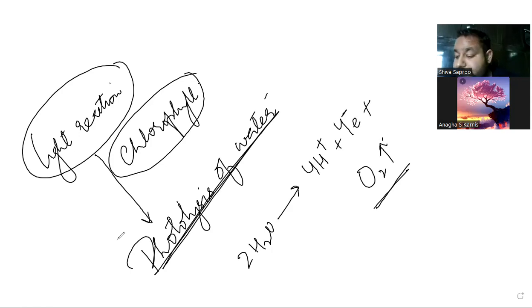Okay. So this was something about light reaction. We will go in detail also for the light reaction if you want. Okay. Now, next is the dark reaction.